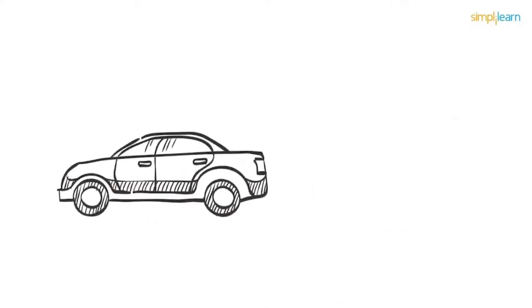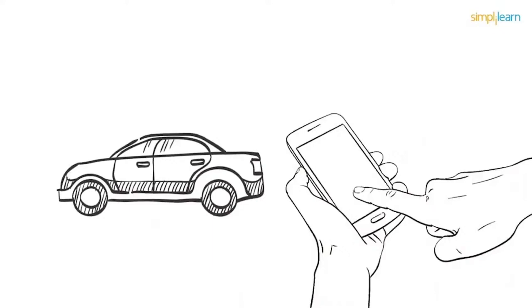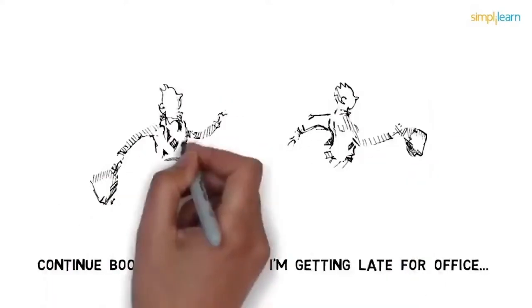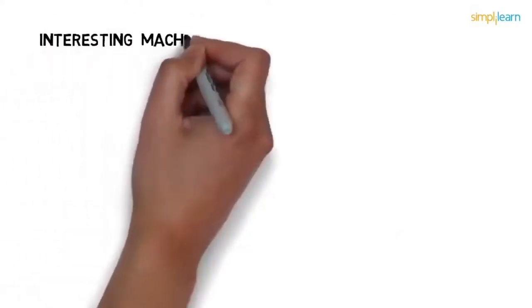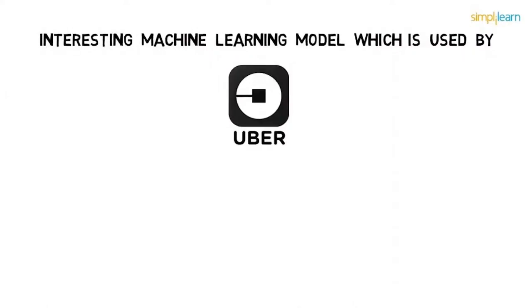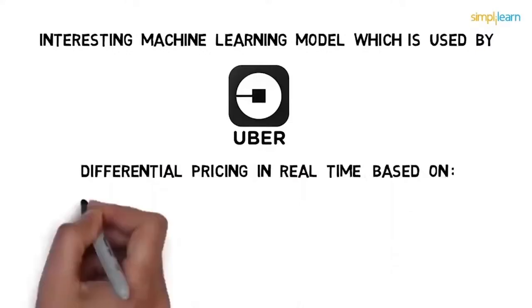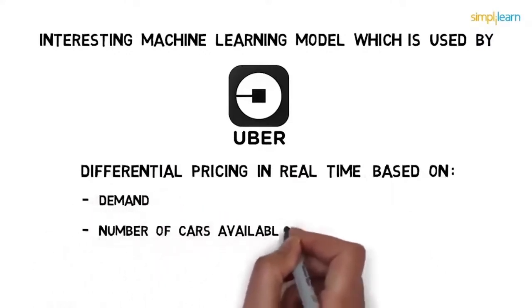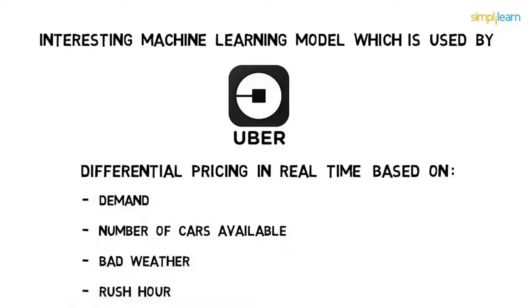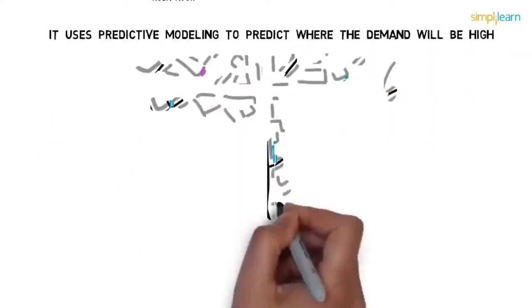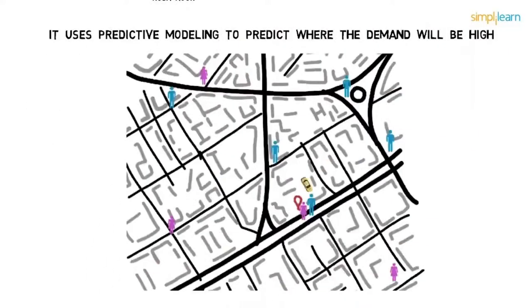While booking a cab, you must have encountered surge pricing often, where it says the fare of your trip has been updated. Continue booking? Yes, please, I'm getting late for office. Well, that's an interesting machine learning model which is used by global taxi giant Uber and others, where they have differential pricing in real time based on demand, the number of cars available, bad weather, rush hour, etc. So they use the surge pricing model to ensure that those who need a cab can get one. Also, it uses predictive modeling to predict where the demand will be high with the goal that drivers can take care of the demand and surge pricing can be minimized.